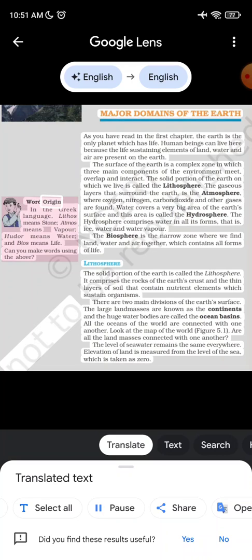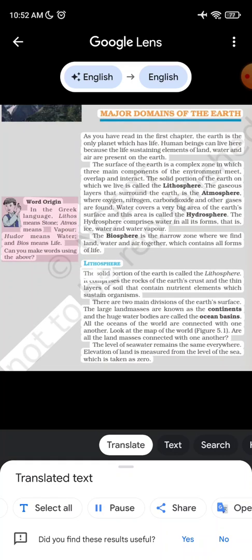Word origin. In the Greek language, lithos means stone, atmos means vapor, hudo means water, and bios means life. Can you make words using the above? The biosphere is the narrow zone where we find land, water and air together, which contains all forms of life.